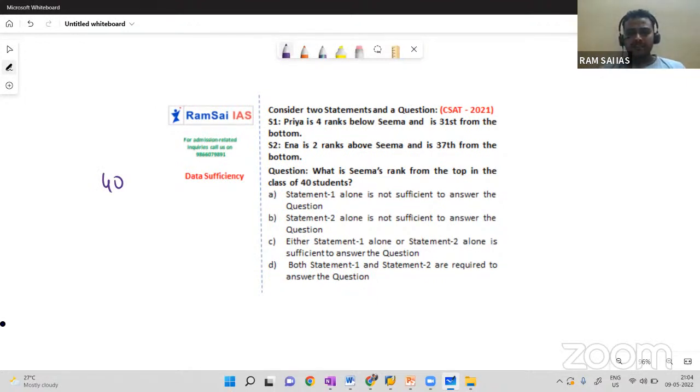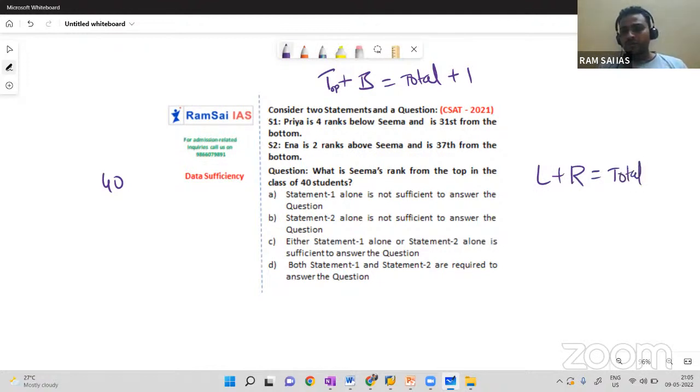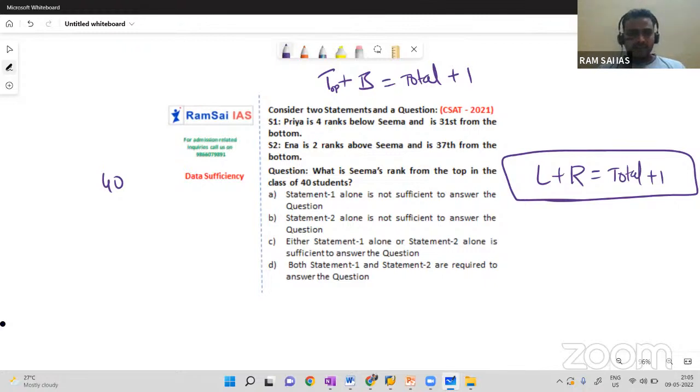Do you remember the concept: top rank plus bottom rank should be equal to one more than the total number of people. If they are 40, left side rank plus right side rank equals one more than total. So using this, I'll try to solve this problem. See, there are a total of 40 people, and what is CMA's rank from the top?